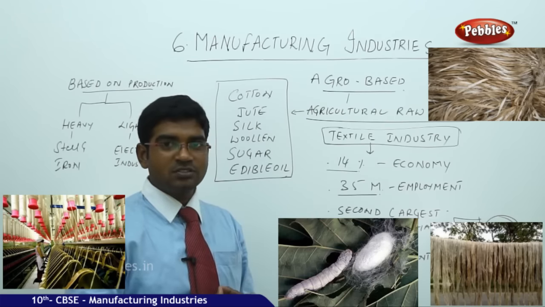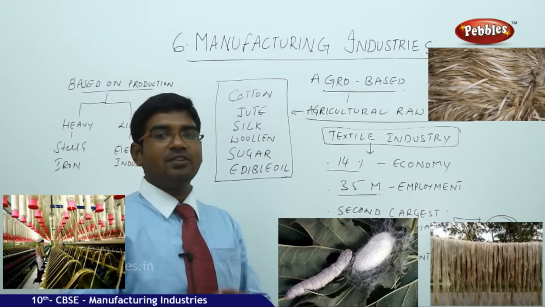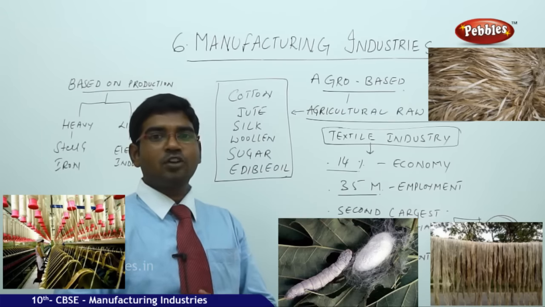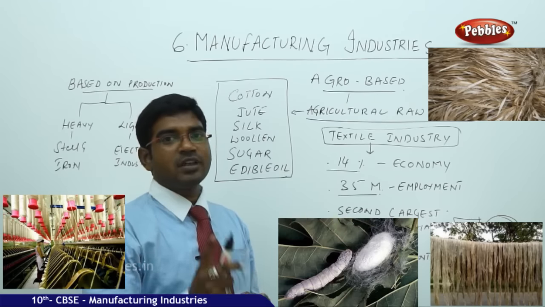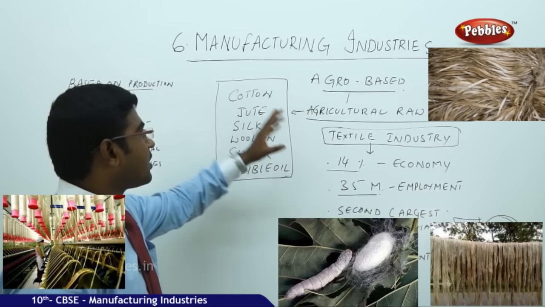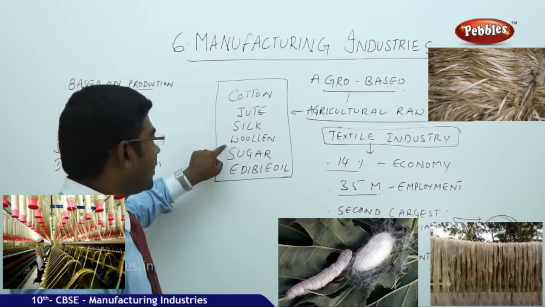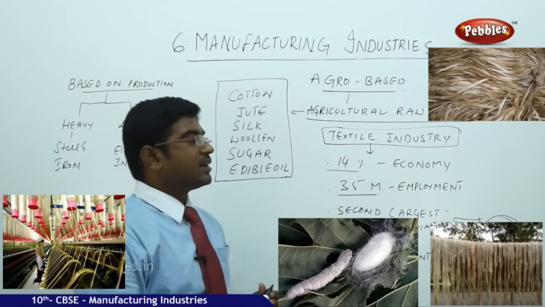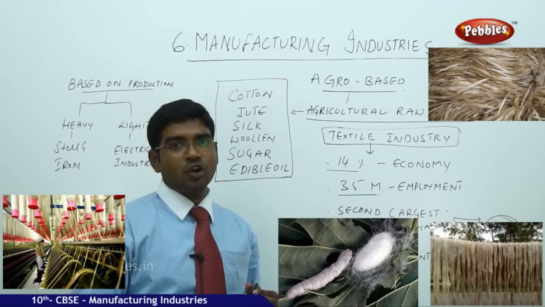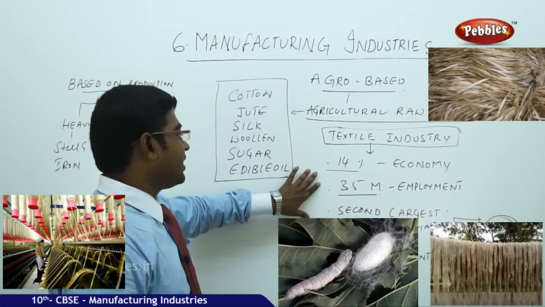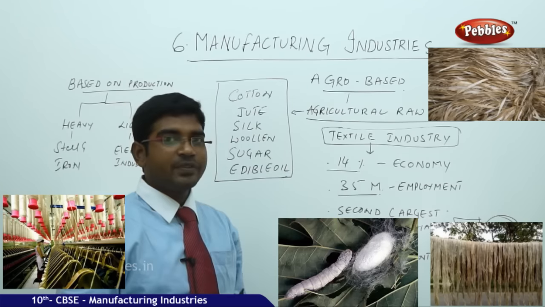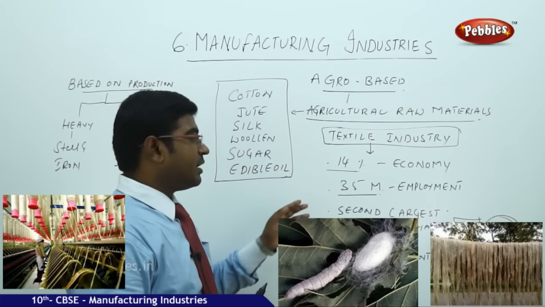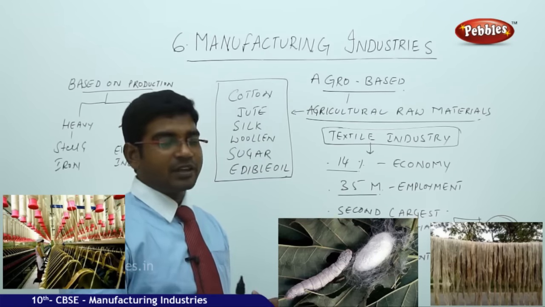So agro-based industries are the industries which derive their raw materials from the agricultural fields or agricultural backdrop. The examples for agro-based industries are cotton, jute, silk, woolen, sugar, and edible oils. And the special significance of the textile industry in the Indian background is that it contributes nearly 14% of industrial production, 35 million people are employed directly, and it is the second largest industry after agriculture.